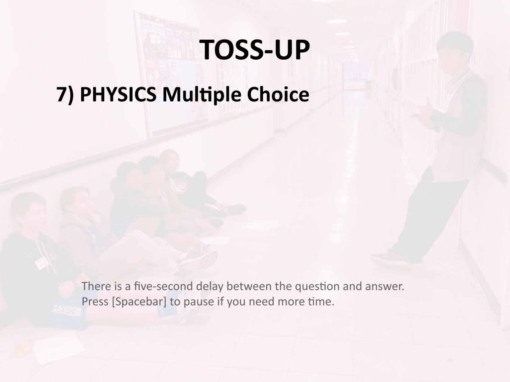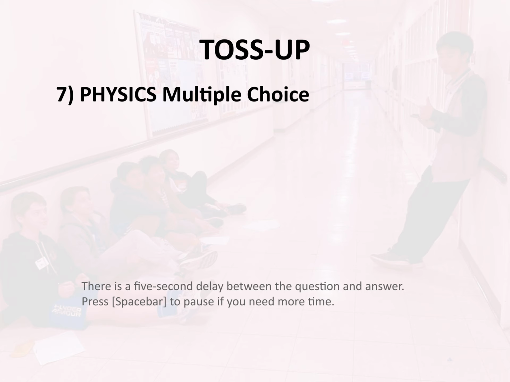Toss-up 7. Physics. Multiple choice. Two spheres, each with a charge of 3 microcoulombs, are separated by 9 meters. Given that K equals 9 times 10 to the power of 9 meters per farad, how much electric potential energy in joules is stored in this combination of charges?